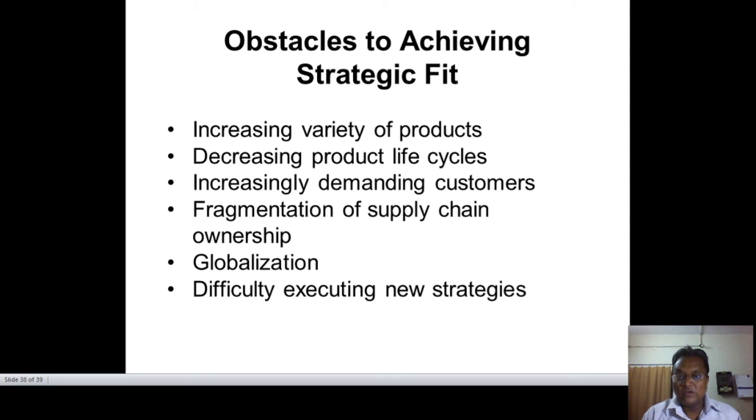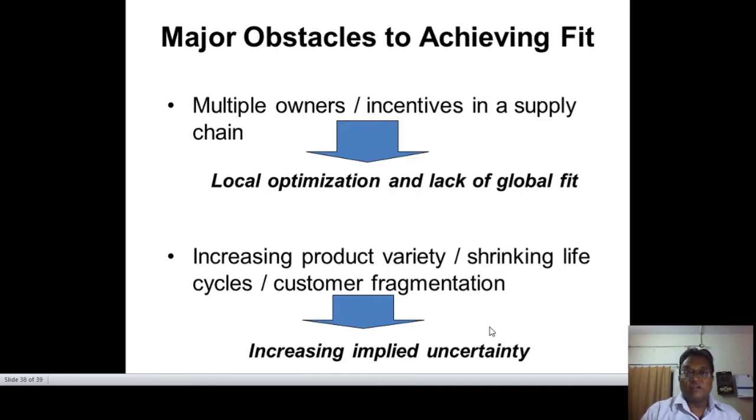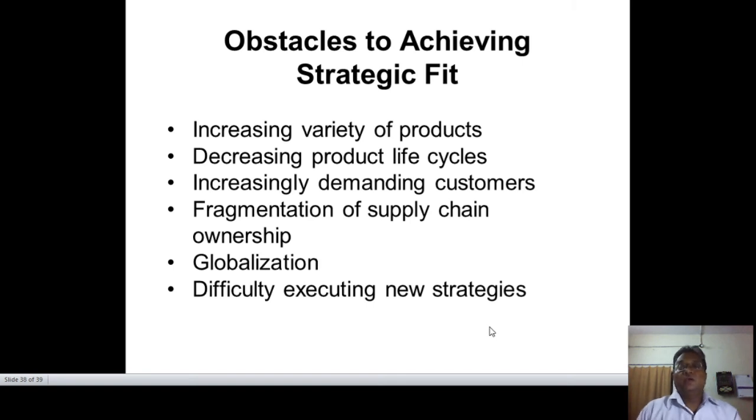And the next obstacle is difficulty executing new strategies. Day by day, a lot of people are involved in the supply chain process. A lot of courses now come in supply chain management. New policies keep coming into supply chain management. But this is a very typical condition, because everyone wants to develop a good supply chain logistics system and execute it in top form. And as a supply chain manager, you have to look after the activities accordingly. But it's a very difficult process, because each and every company wants to be in such a way that they can really accept the real costing.